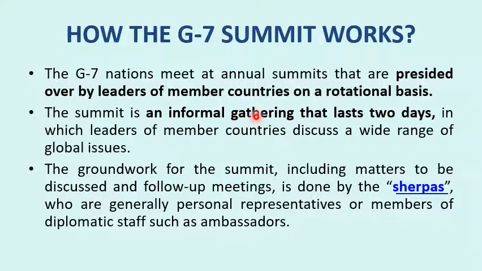So it's an informal gathering that lasts 2 days in which leaders of member countries discuss a wide range of global issues. They can discuss any issue that is concerned for the world, like economy. They can make decisions that will impact those economies. They can't make decisions for non-participating countries. So the G7 members cannot take decisions regarding Africa.